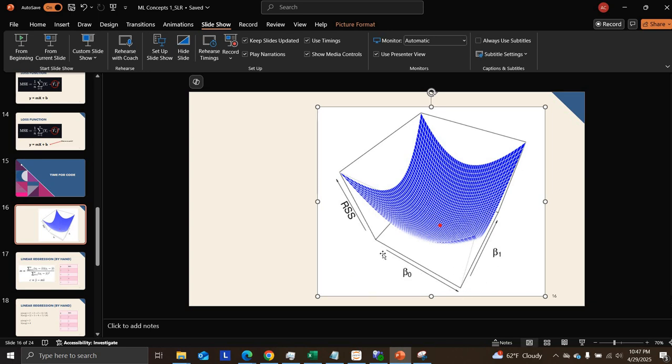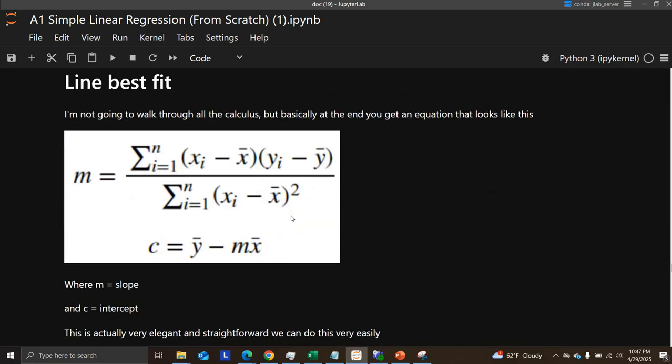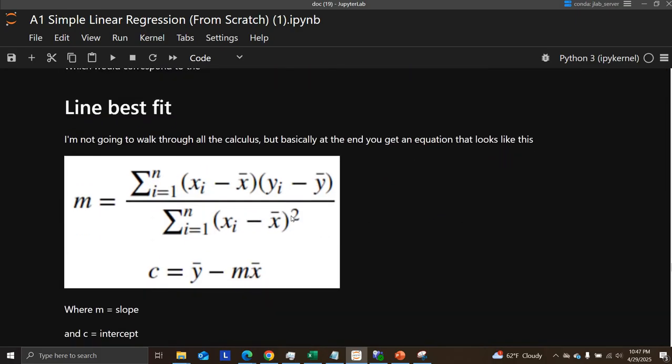And for simple linear regression, when you have a single variable, it's a very easy equation. It's also easy when you have multiple linear regression, but it's even easier when you just have a single predictor variable. And what you get is this, or the least squares method.